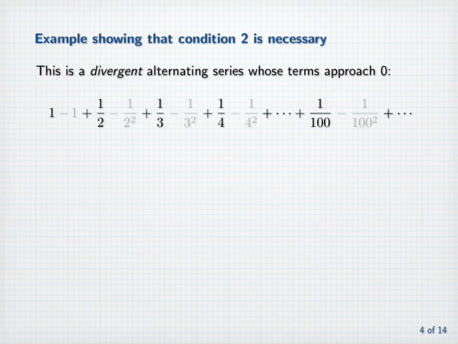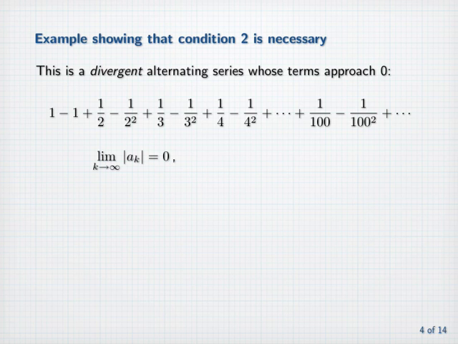series. Since the sum of the negative terms is finite, while the sum of the positive terms is infinite, the series itself must diverge. But the first hypothesis of the preceding theorem is satisfied, that is, the limit as k goes to infinity of the absolute value of a sub k is equal to 0. However, the second hypothesis of the theorem is not satisfied, because beginning with the third term, plus 1/2, each positive term is greater than the absolute value of the preceding negative term. Therefore, the absolute values of the terms do not form an eventually decreasing sequence.